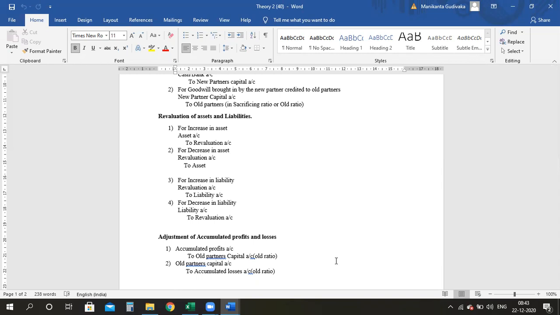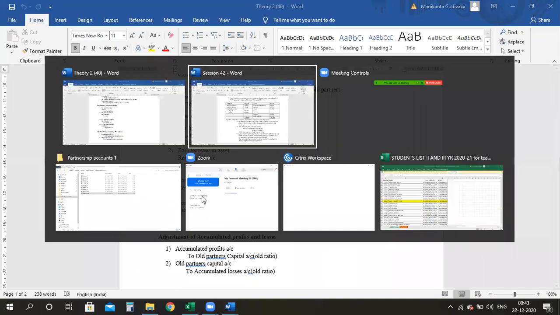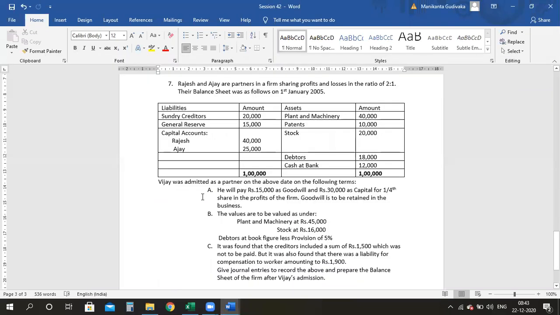Whenever there is an increase in the liability, I should write revaluation to liability. So again, I will write revaluation account debit to compensation to workers. Clear? So give the journal entries to record the above and prepare the balance sheet of the firm after Vijay's admission. So let's start doing all the things. Again, journal entries, you take care because everything has been clearly set in.